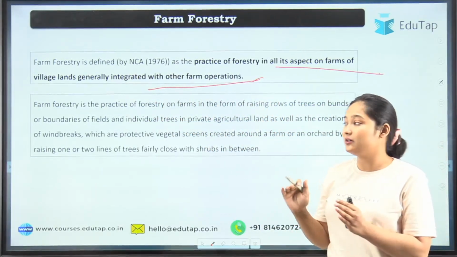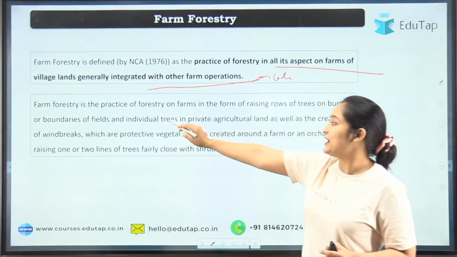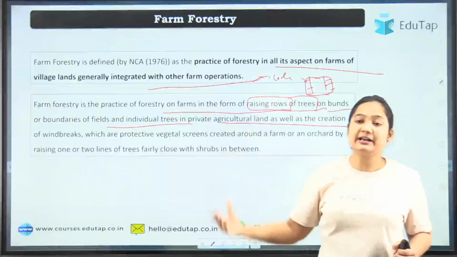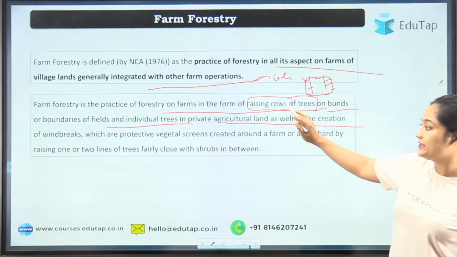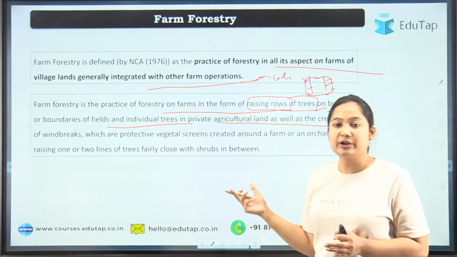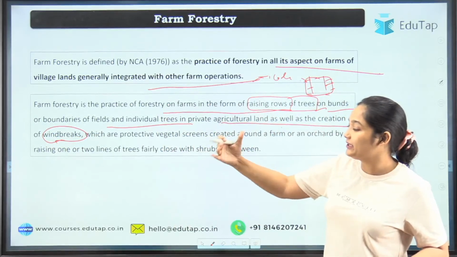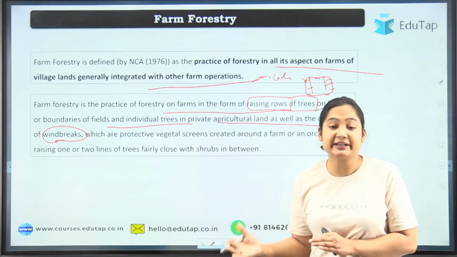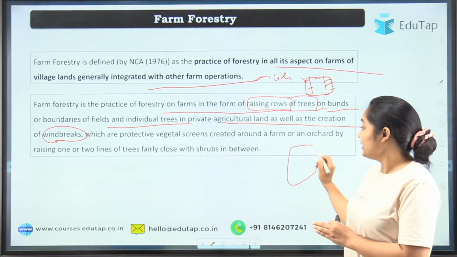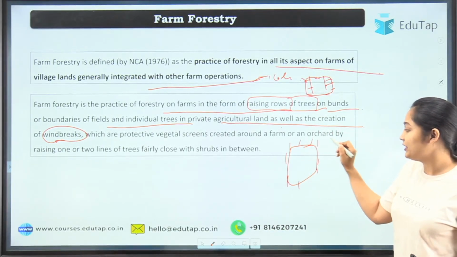This is a little coded, so to expand it, farm forestry is a practice of forestry on farm land, planting some trees, and beside that there's an advantage to it. Either you are going for it or not, windbreak is happening. It means it is preventing the soil erosion and wind harm that can happen to our plants or our farm. If you have planted trees on the boundaries of the farm, it can prevent it.